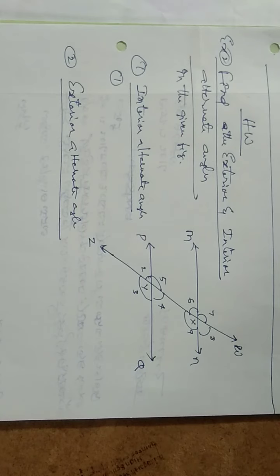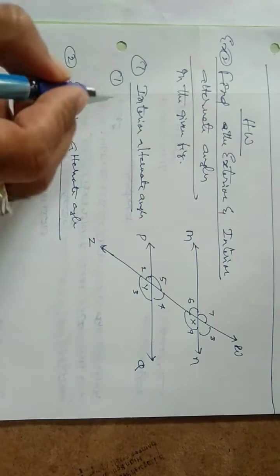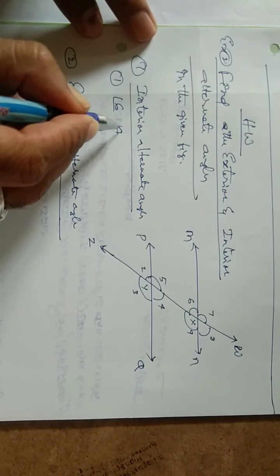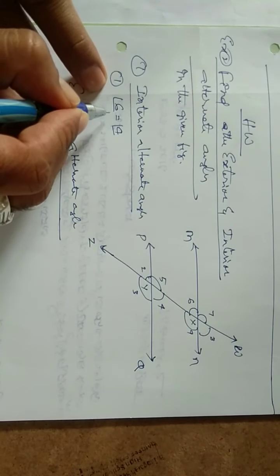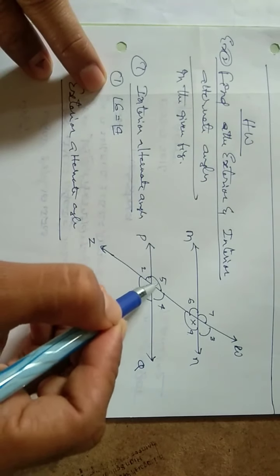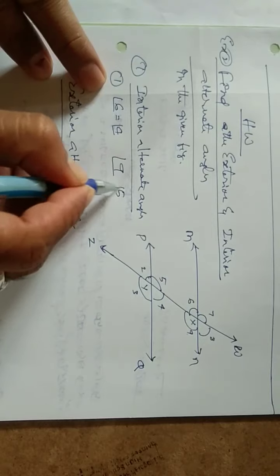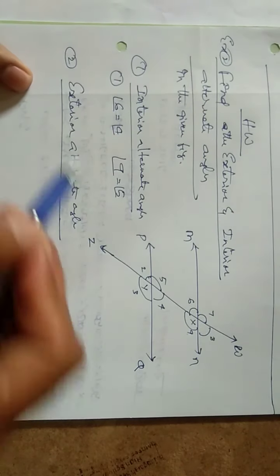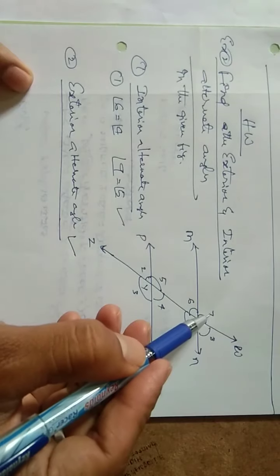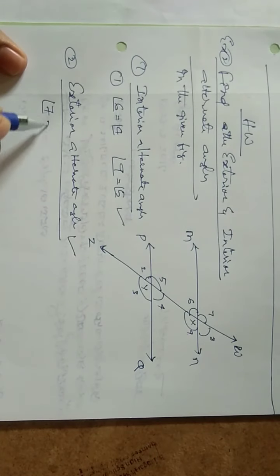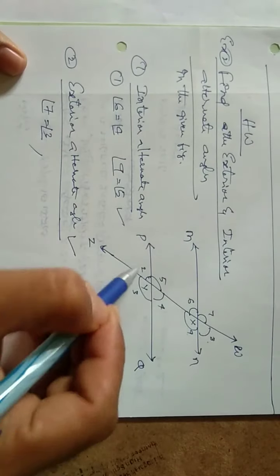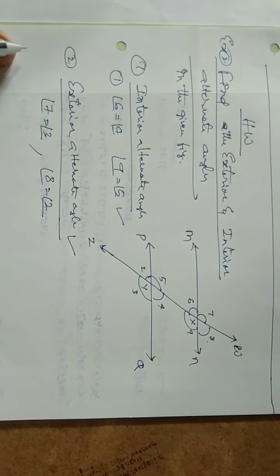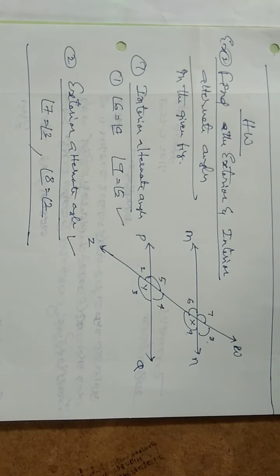Yes, I hope you have identified the interior and exterior alternate angles. Let us see that. Angle 6 and angle 4 are the first set of interior alternate angles. Angle 9 and angle 5 are the second set of interior alternate angles. And angle 7 and angle 3 are the first set of exterior alternate angles. Angle 8 and angle 2 are the second set of exterior alternate angles. That's all, dear students, regarding alternate angles.